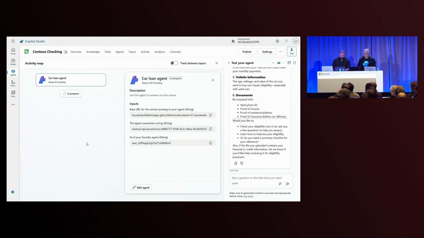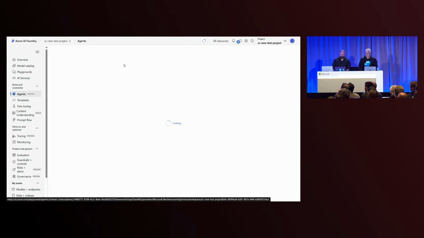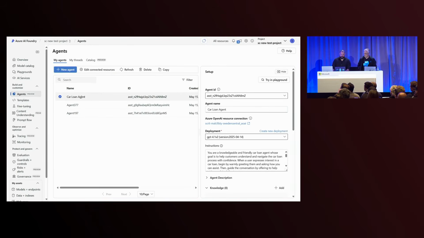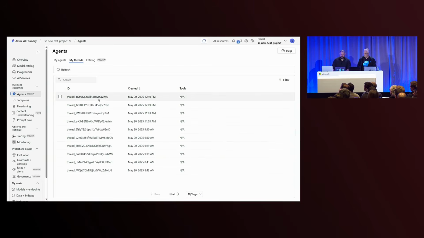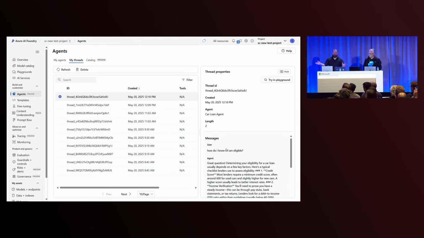And, which is pretty neat, you can go back to Foundry, go back to the Agents tab. If you go to my car loan agent, you can actually look at my threads. You can see this is the question I just asked. So you can see it in both scenarios, in Copilot Studio and in Azure AI Foundry.